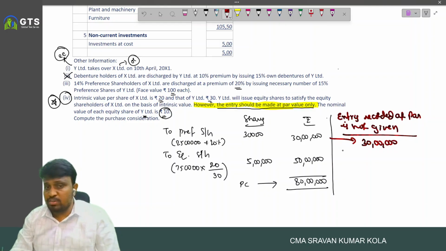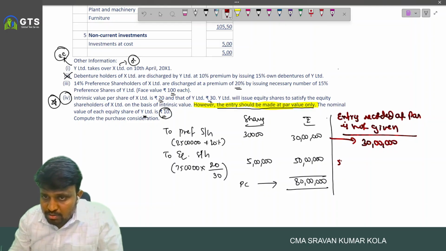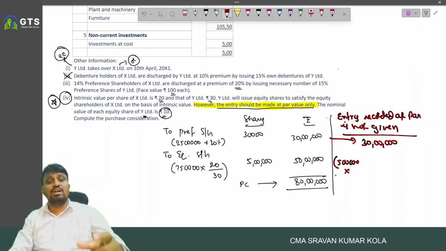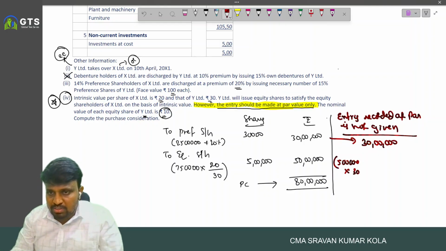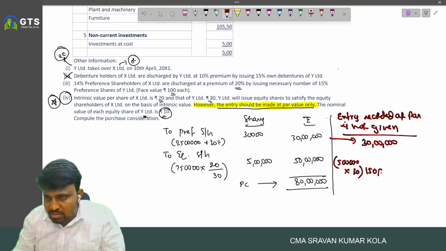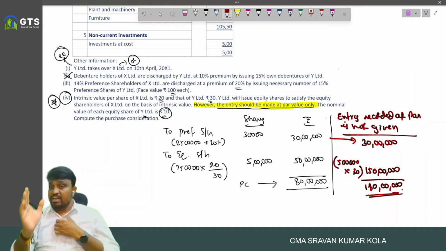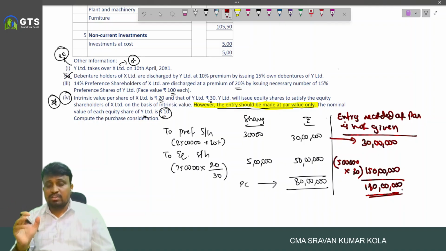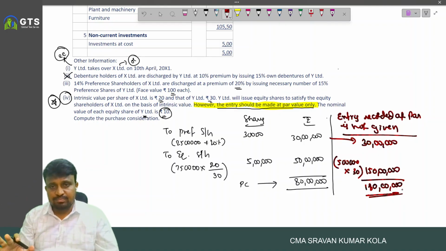But coming to the equity shareholders, we have to write 5 lakhs into the intrinsic value of the transferee company Y Limited, nothing but 30. That is 150 lakhs. This is the PC if the entry recorded at par value is not given.